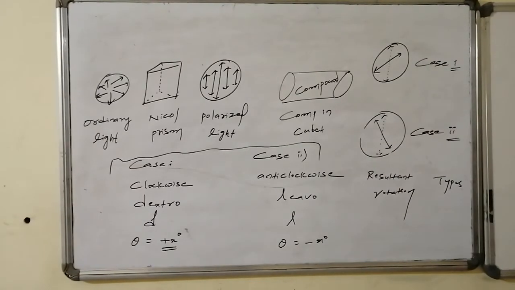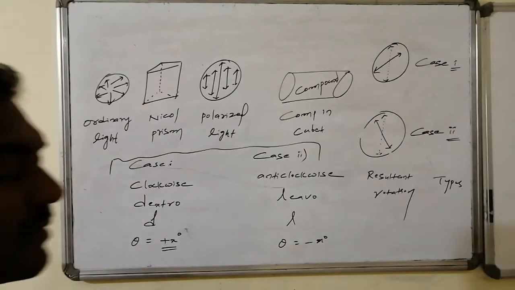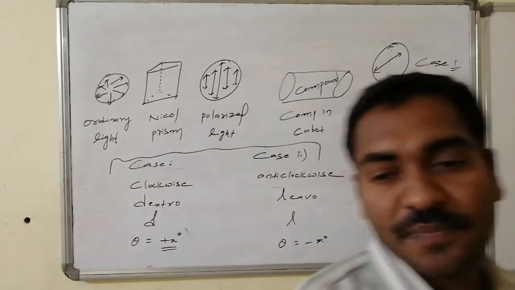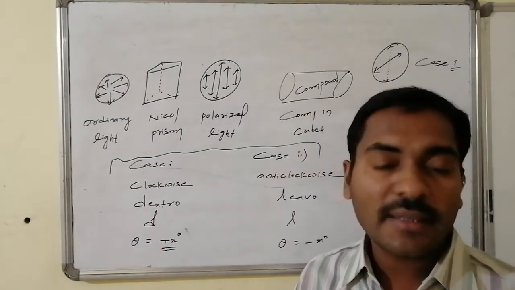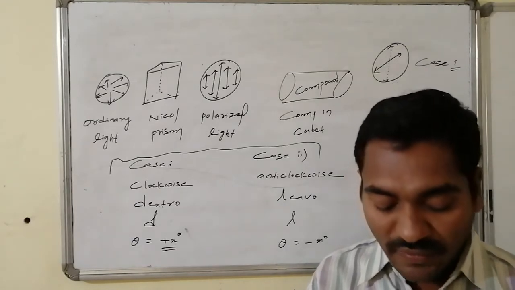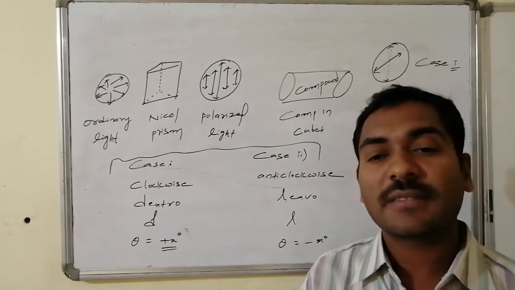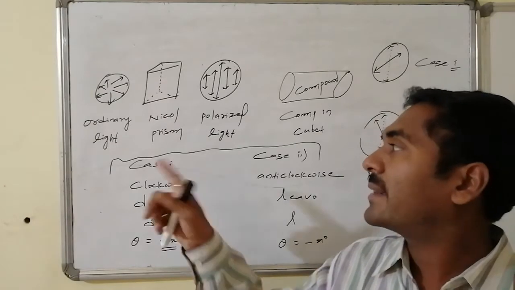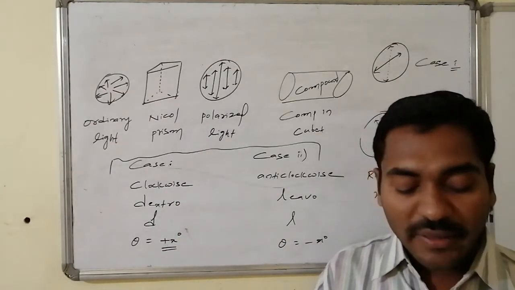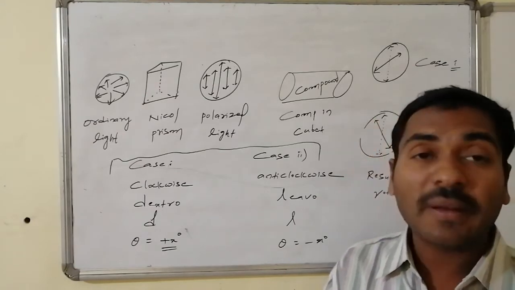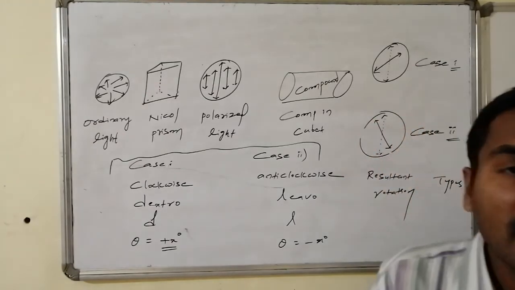Optical activity and the practical measurement of optical activity. Here, ordinary light has light waves vibrating in all directions, whereas if that ordinary light is passed through the Nicol prism, the light waves vibrate in one plane, hence that is said to be plane polarized light.